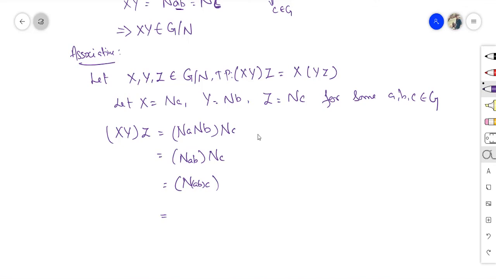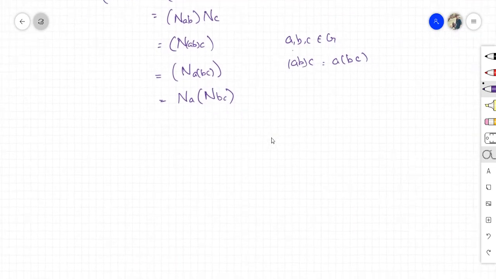Now using the closure property, since a, b, c are in G, the closure is satisfied, that is, associativity in G is satisfied. So (ab)c is equal to a(bc), and I can write this as N(abc). Therefore, I can write it as Na N(bc).